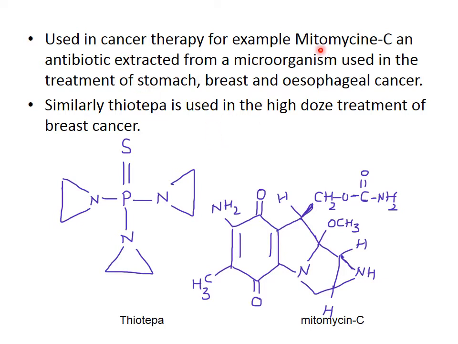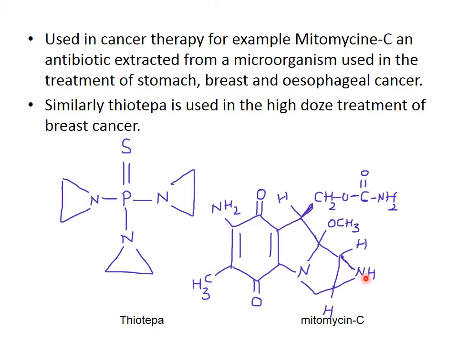Now, one compound which contains the aziridine ring is mitomycin C. This is the structure of mitomycin C. It contains this three-membered ring system, that is carbon, carbon, and the third one is nitrogen. It is a saturated three-membered ring system containing nitrogen as a heteroatom, that is the aziridine.